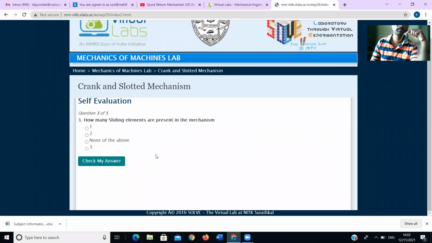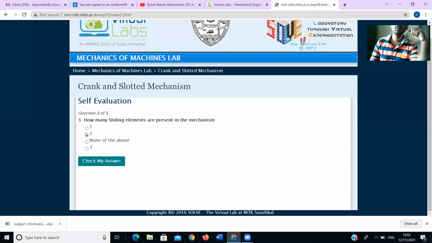Okay, next one: how many sliding elements are present in the mechanism? Can anyone tell me how many were present? Who can tell? How many sliding elements are present in that mechanism? 1, 2, 3, 4. Yes. I will pick 2.